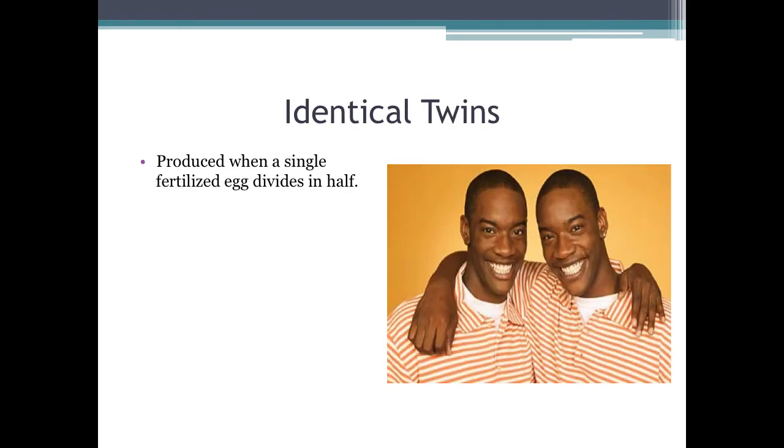Identical twins are produced when a single fertilized egg divides in half. So fertilization has taken place at this point. You've got one sperm cell and one egg cell that have combined and formed one cell. Well, that one cell has split in half, forming identical twins. And as you can see, this is a picture of what identical twins would look like.